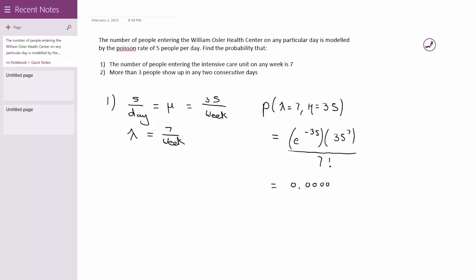And the answer that we get is this. It's a very small probability, and equivalently, this is the percentage that we get.